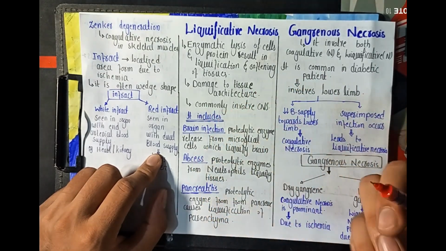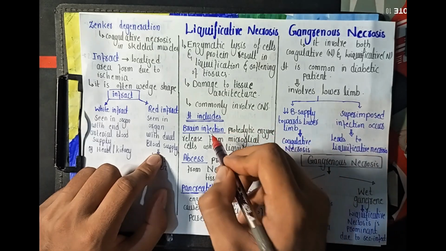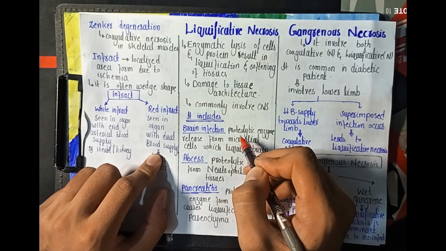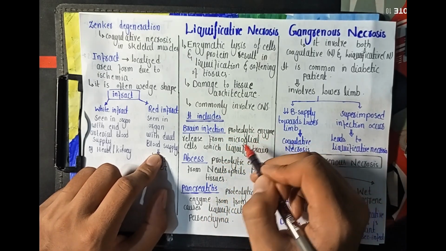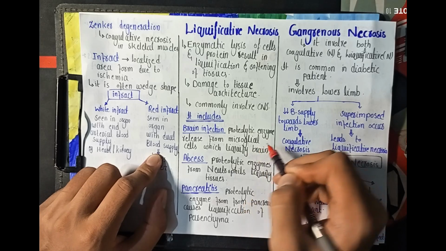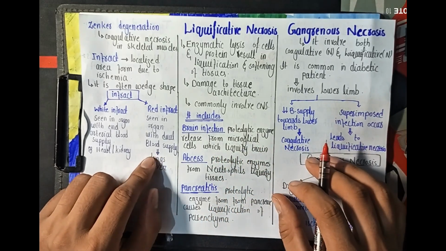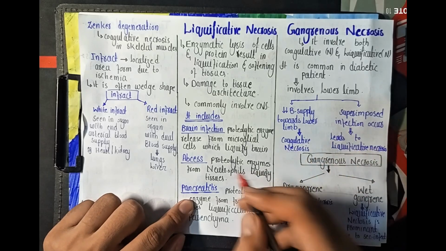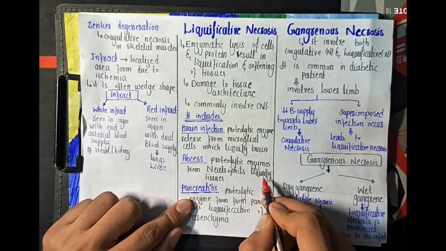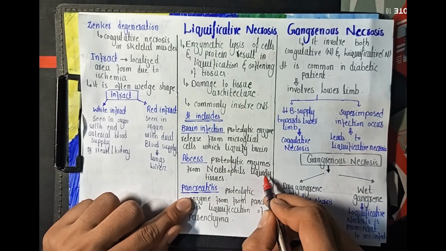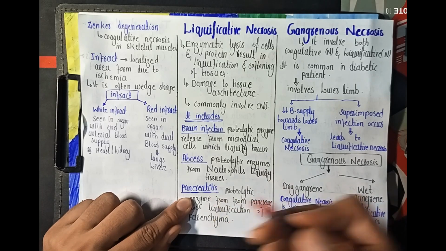इसी तरह it commonly involves the CNS. ठीक है, and it includes brain infection, in which there are proteolytic enzymes released from the microglial cells, which cause liquefaction of the brain parenchyma. इसी तरह जो abscess होता है, in abscess there are proteolytic enzymes that are released from the neutrophils and macrophages, which cause liquefaction of the tissue.